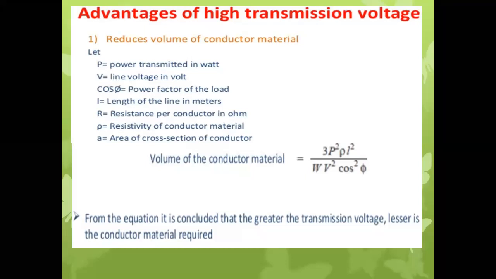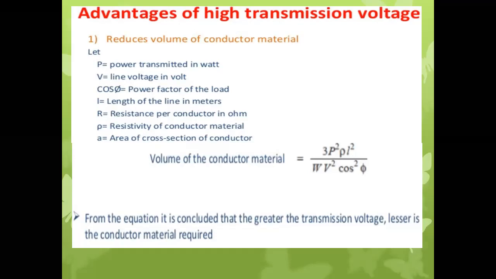Resistivity we have already known, what is meant by resistivity and all. Now, for the volume of the conductor material, we generally use circular conductors, yes or no? So the volume of circular conductors will be given by the volume of a cylinder, pi r square l. Based on this formula we have derived this formula: 3 P square rho L square divided by W V square cos square phi.